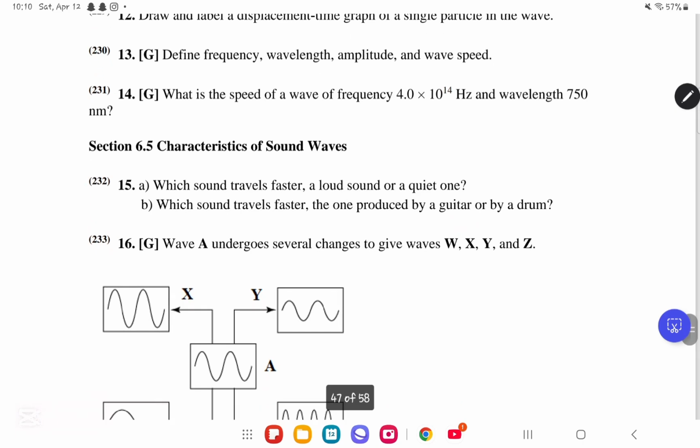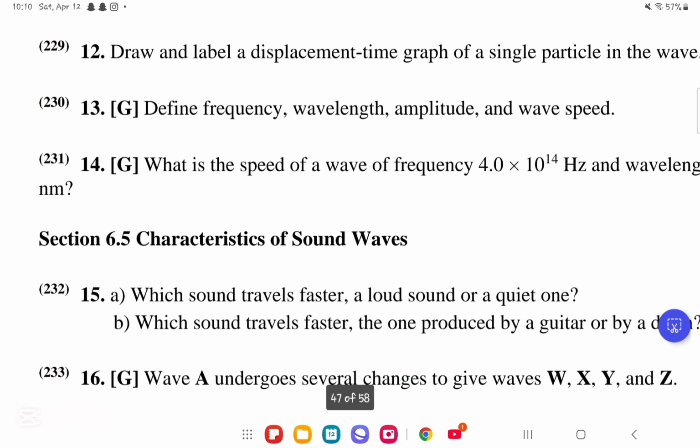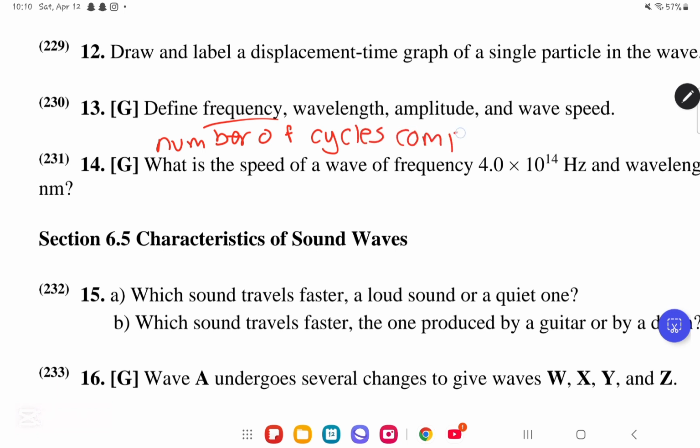Anyways, we move on to CQD number 13. They said define frequency, wavelength, amplitude, and wave speed. First of all, what is frequency? Frequency is the number of cycles completed per second. So you can write: frequency, number of cycles completed per second.